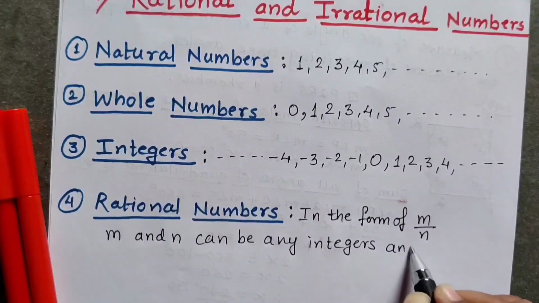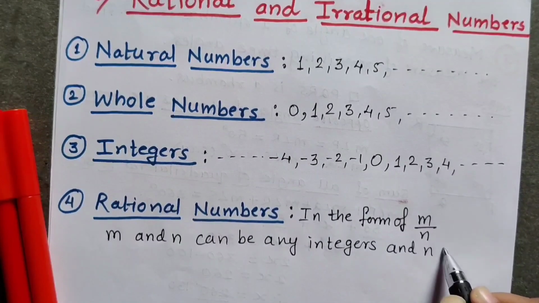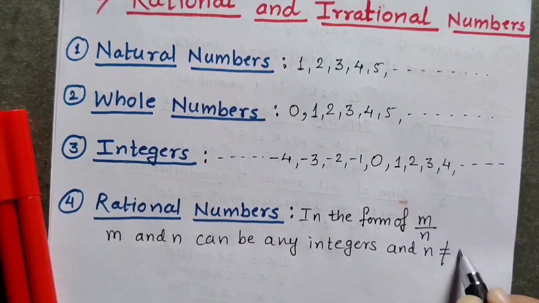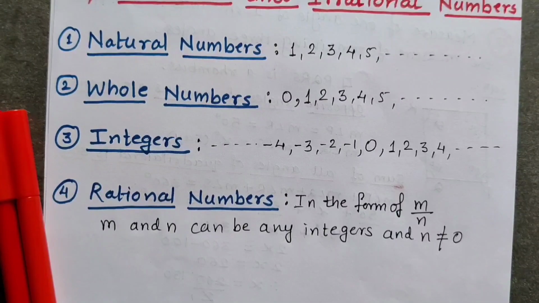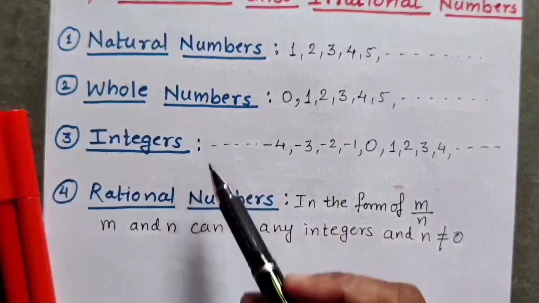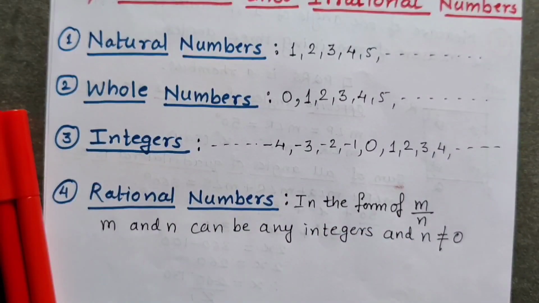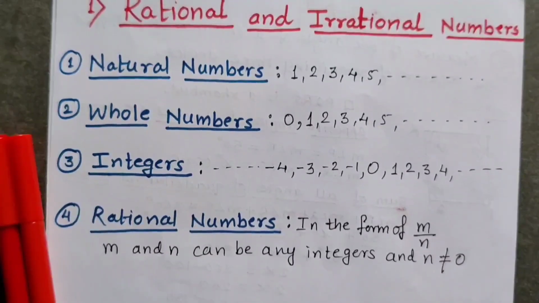And the biggest condition is n should not be equal to 0. N is not equal to 0. So these are the numbers which we have to keep in mind, and accordingly we will have to solve the sums. Now let us see what is the next topic of our lesson.